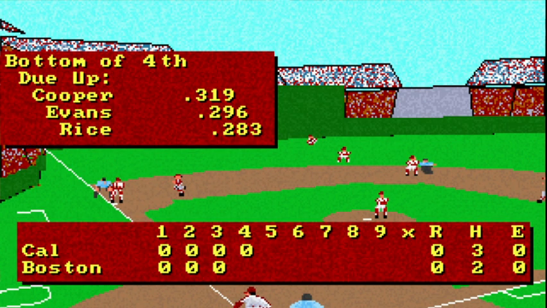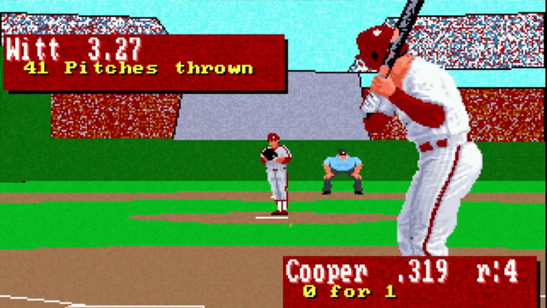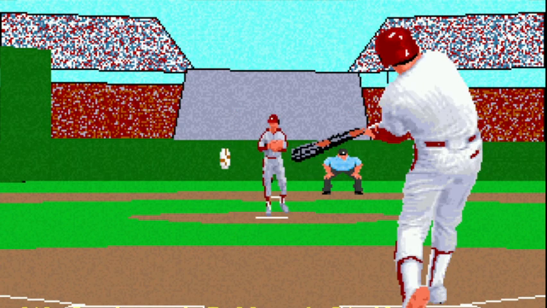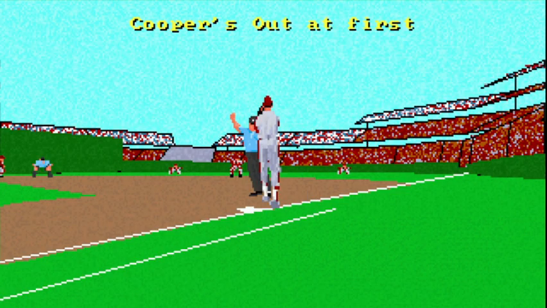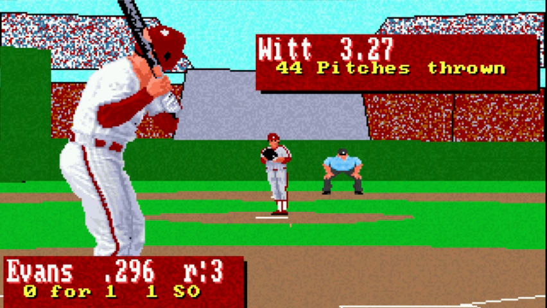All right, still scoreless through 3.5. We got Cooper, Evans, and Rice due up. Kind of the heart of the order here. Grounder to Julio Cruz, throws over to Ron Jackson for the out.